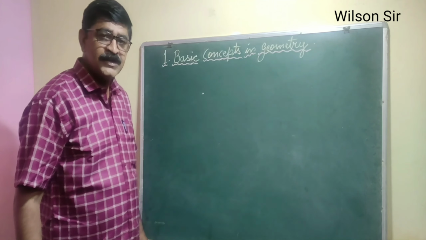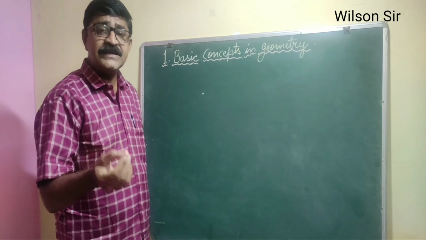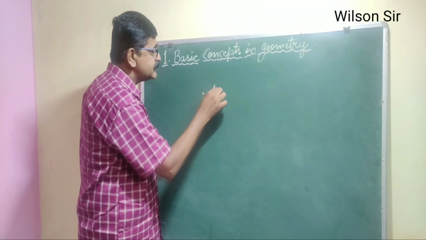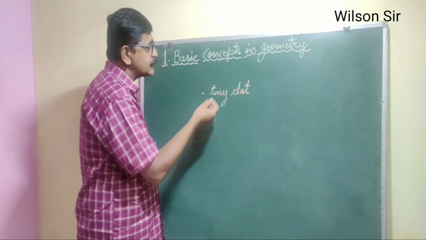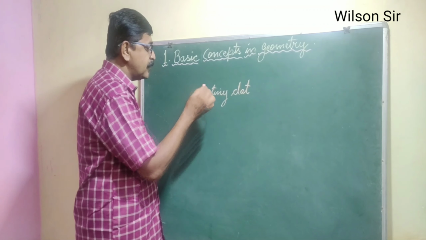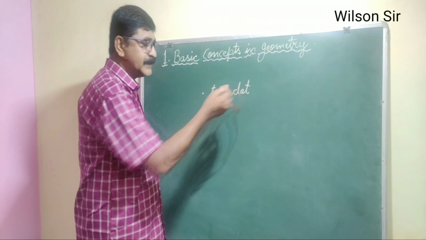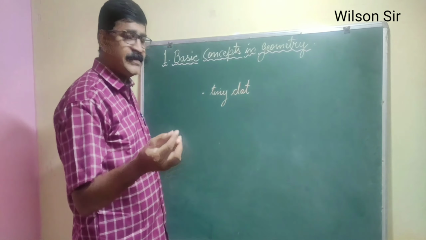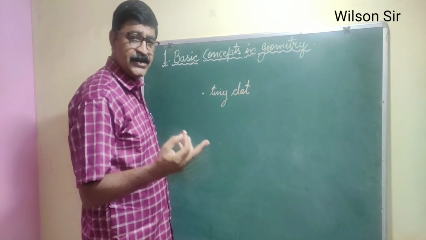Suppose we draw this. What can we call this? It is a point. A point is a tiny dot. So a tiny dot on the blackboard, with the help of chalk, I have given a point on the board. If a student takes a pencil and marks a tiny dot on the paper, it is also a point. So a point is nothing but a tiny dot.